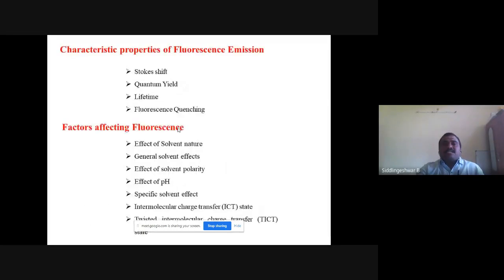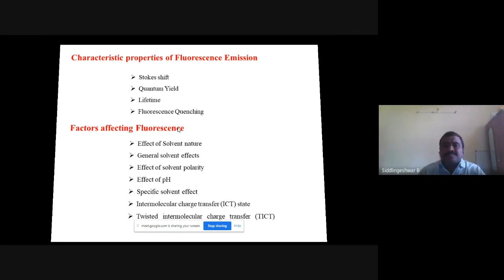These are the characteristic properties of fluorescence emission, like Stokes shift, quantum yield, lifetime, and fluorescence quenching. These fluorescence characteristics are significantly affected by the solvent effect. This is the main thing we cover in our thesis, where we study the solvent effect on the photophysical properties of organic molecules. In solvent effect, there are some general solvent effects and some specific solute-solvent interactions. We can see the pH effect, the viscosity effect, and internal charge transfer state formation followed by a twist in some portion of the molecule, called TICT. All these factors affect the fluorescence emission.